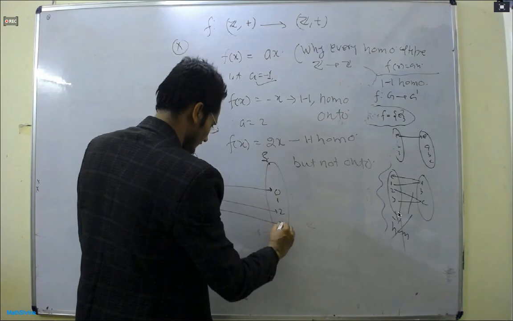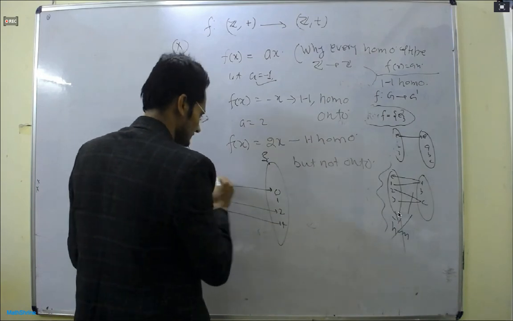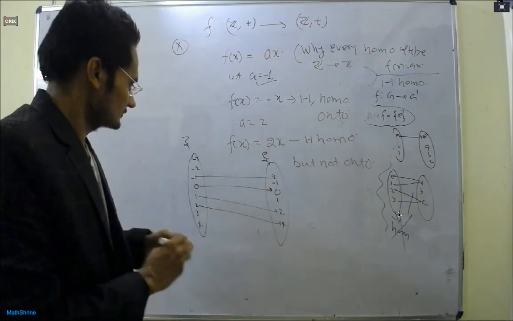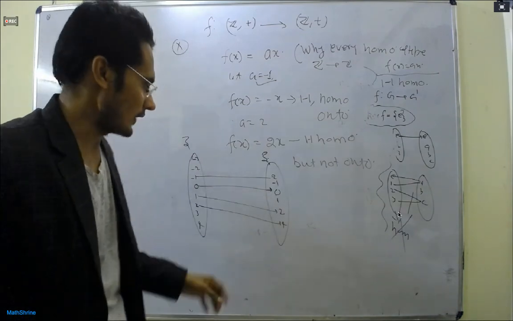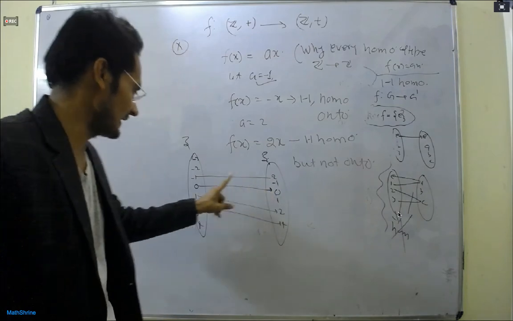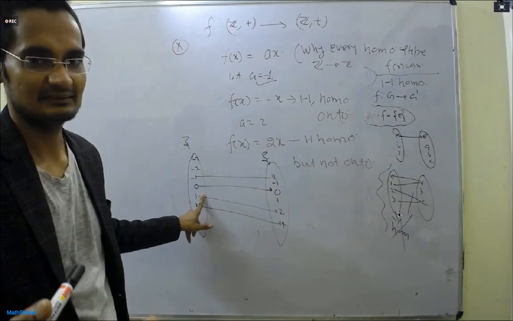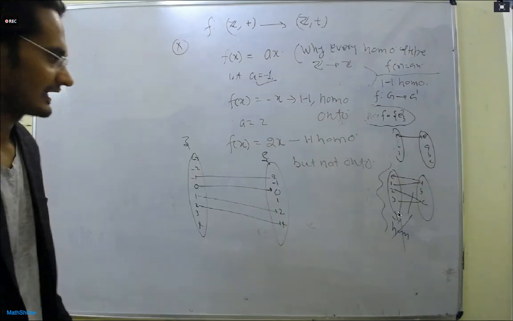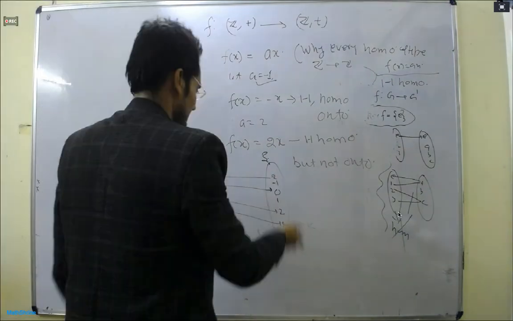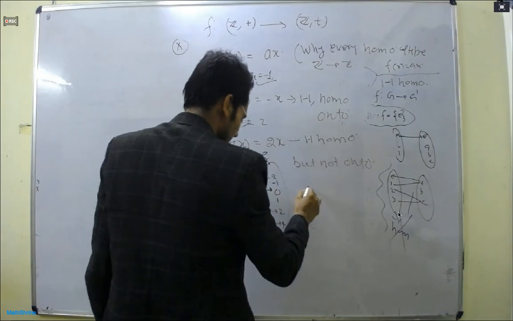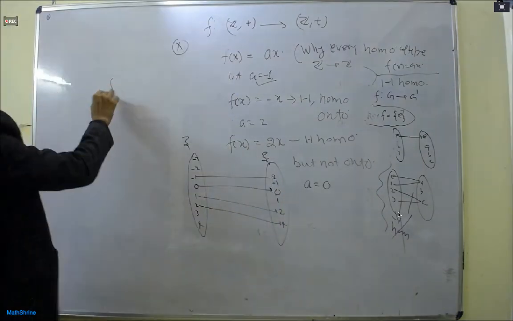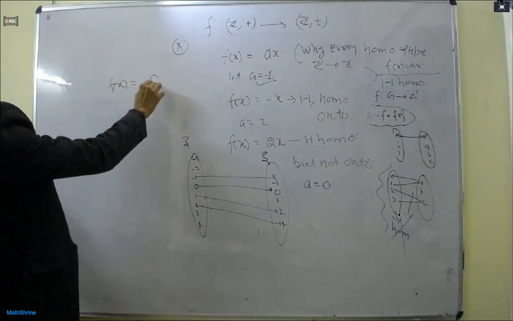Also, if we take a equal to 0, then f(x) is equal to 0. Mind it, f(x) is equal to 0. In this case, the whole of G, all the elements, whatever you want to write, and so on, will map to 0. So here the whole kernel becomes Z.